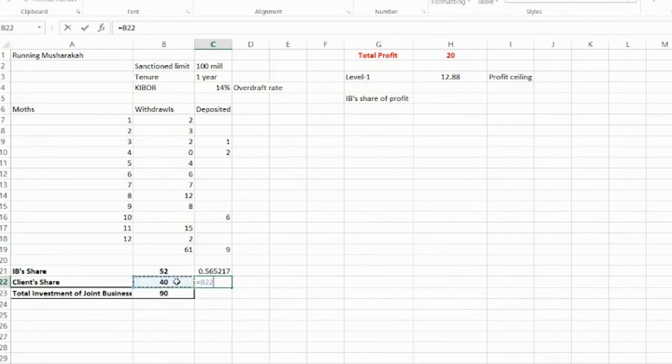Here 40 divided by 92, and this is the investment share of Islamic Bank and this is the investment share of the client. Okay, so IB's investment share is 50.6% into this profit ceiling of 12.88, because this profit ceiling will be distributed according to investment shares, and this is 7.28 million.